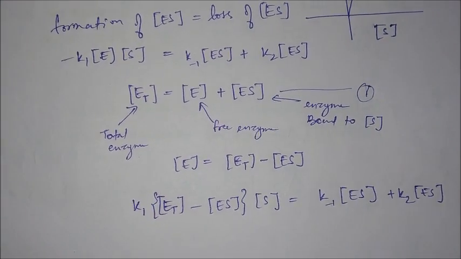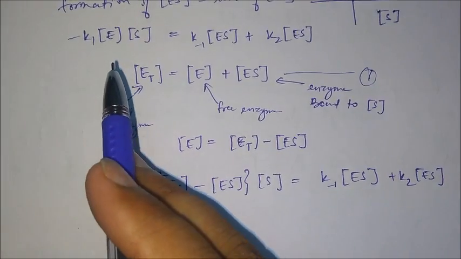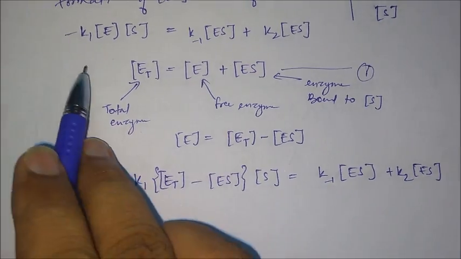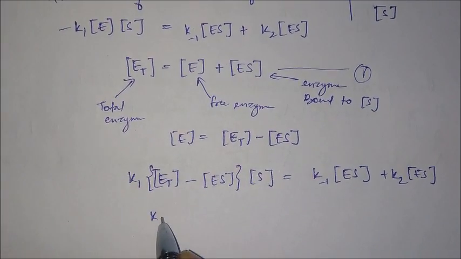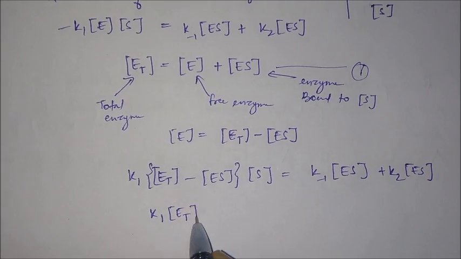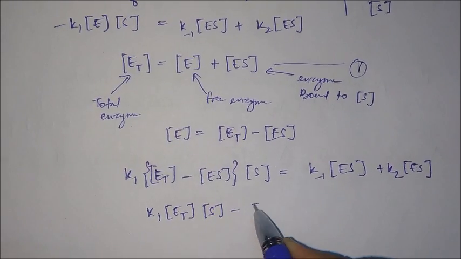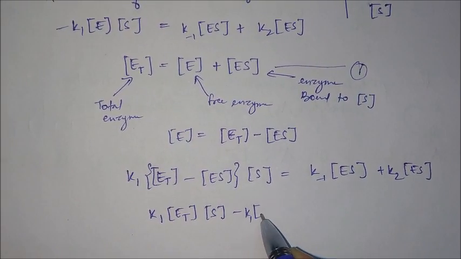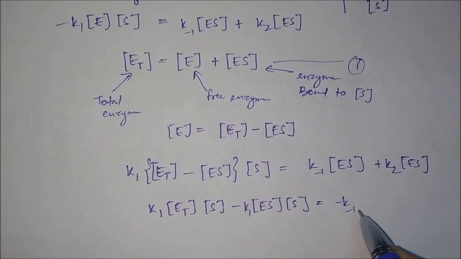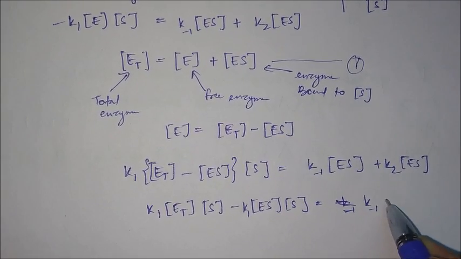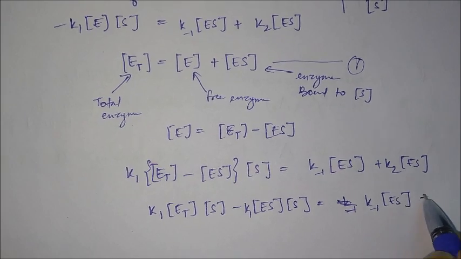Just simple mathematics, we have just put the value of E over there. Now just multiply and open the bracket. So you will get K1 ET into S minus K1 ES into S is equals to K minus 1 ES plus K2 into ES.